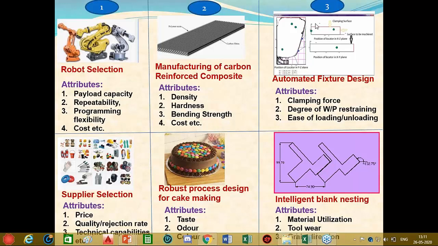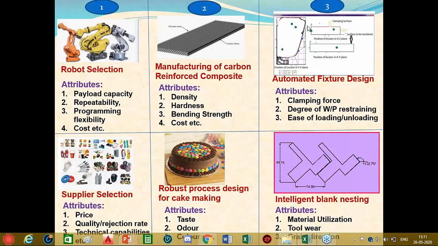The basic difference between examples in previous 2 category and this category is that here we need a mathematical model, either explicit or implicit. And the alternatives are infinite. In first 2 cases, the alternatives were finite. In the third case, the alternatives are infinite.